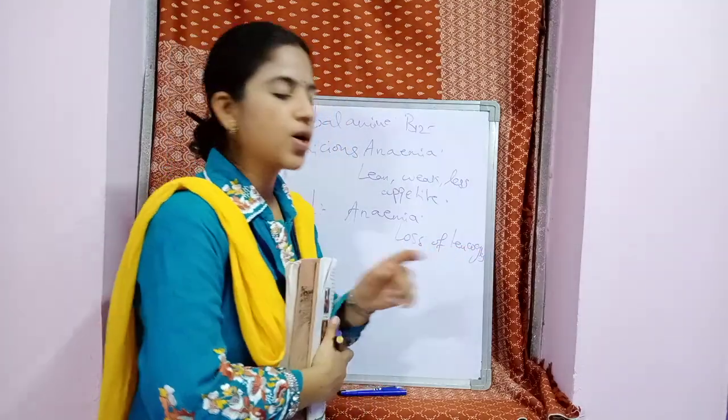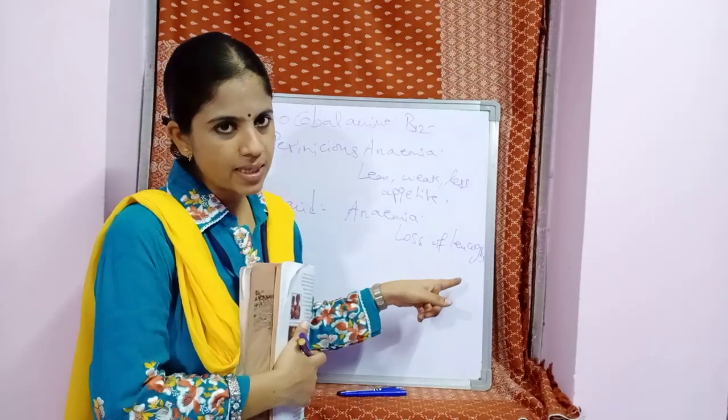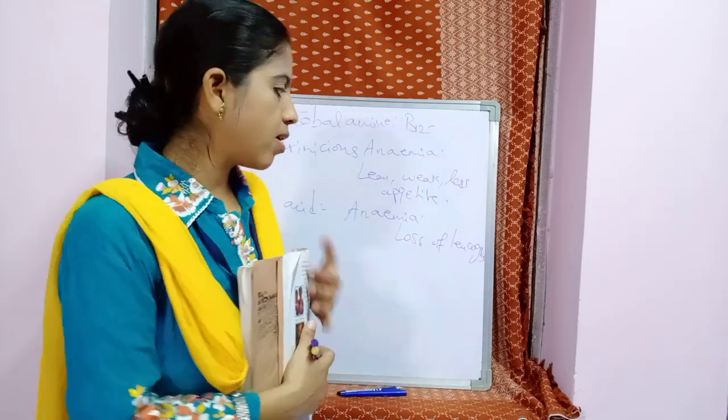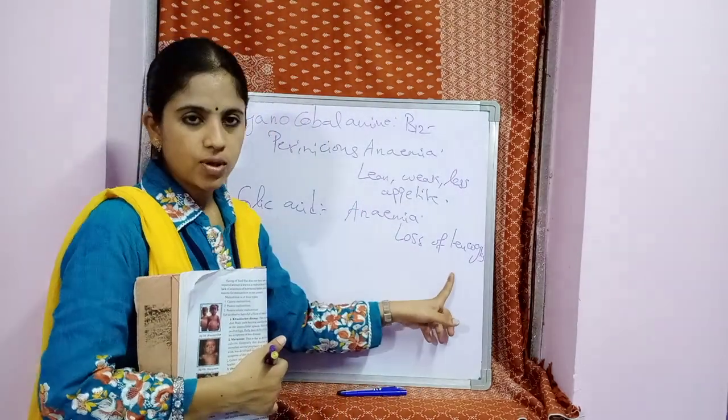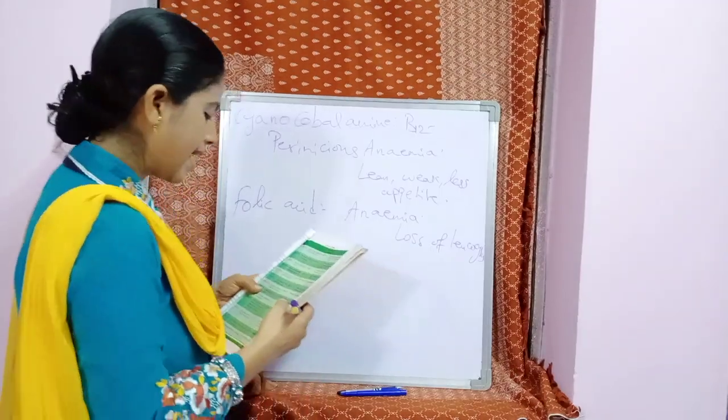Students, what is the leukocytes? They are the white blood cells. So white blood cells are usually helpful in immunity, providing immunity in your body. So this is the loss of leukocytes because of deficiency of folic acid.